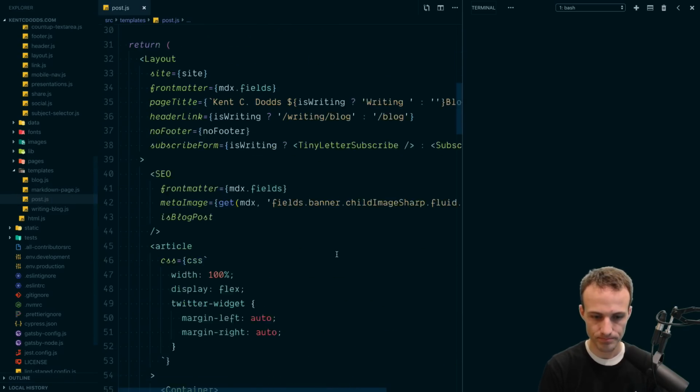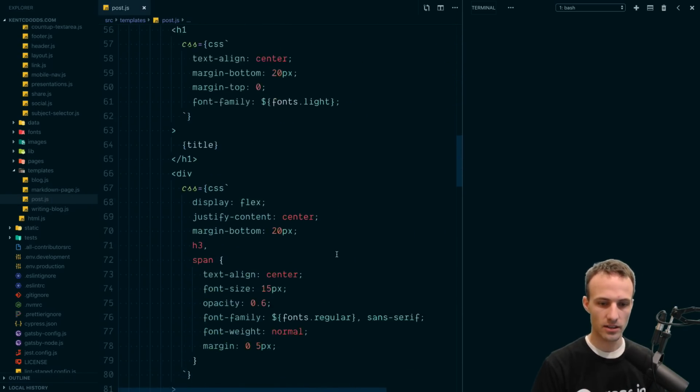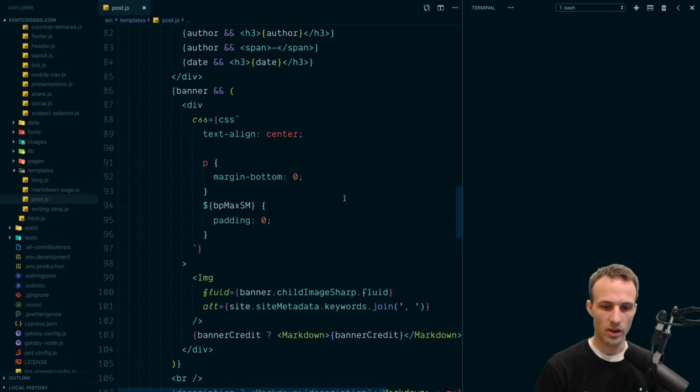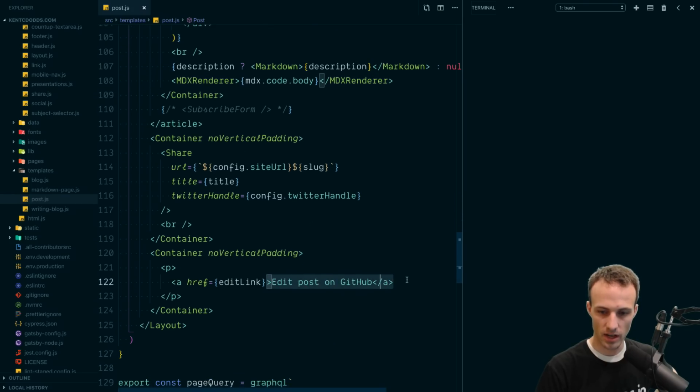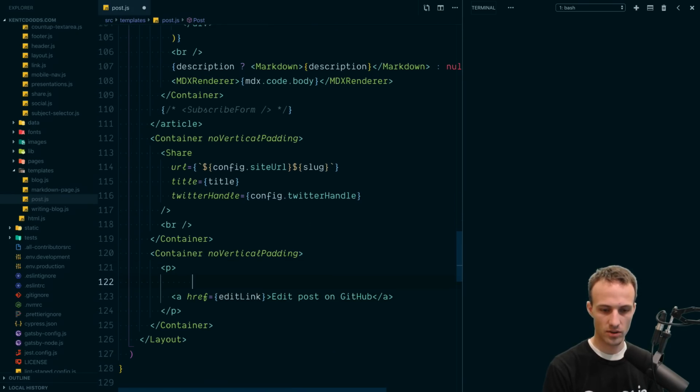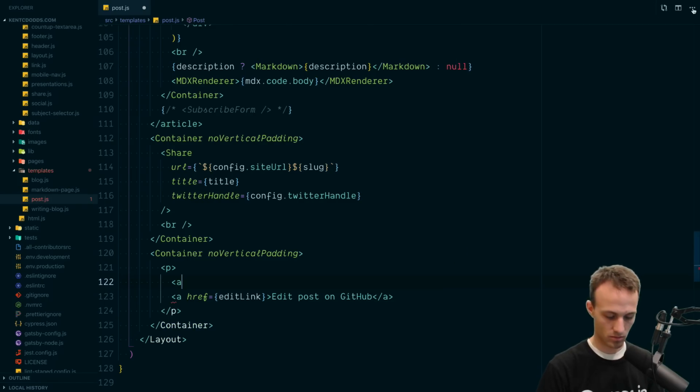Okay. So that's going to be in a layout and then in a container. And then if we have a banner, we'll show that, and then we'll render the MDX. And then here's where we do edit post on GitHub. So what I'm going to do here is we'll have another link here.